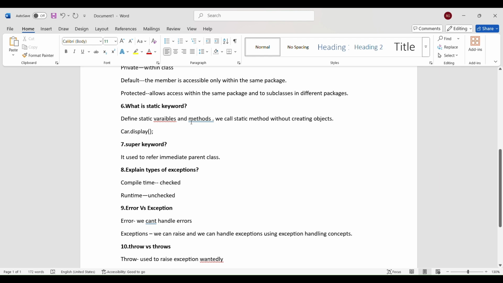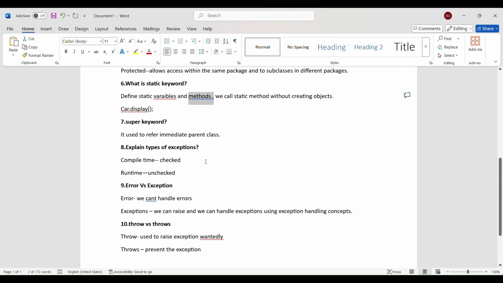Super keyword is mainly used in inheritance. Inheritance is the concept of extending properties from the parent class to the child class. In that perspective, the super keyword is used to access the attributes from the parent class in the child class. Immediate parent class attributes will be accessed in the child class.